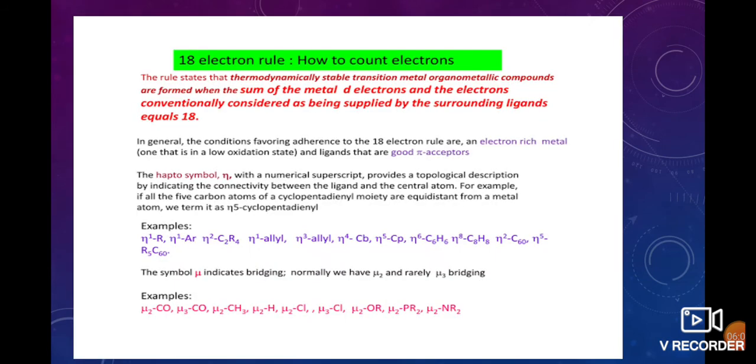This is about the 18 electron rule, and how to count electrons in any compound. For example, in iron complexes, we should remember that each carbonyl group donates 2 electrons, and the number of electrons in the central metal atom means the atomic number of the metal atom.